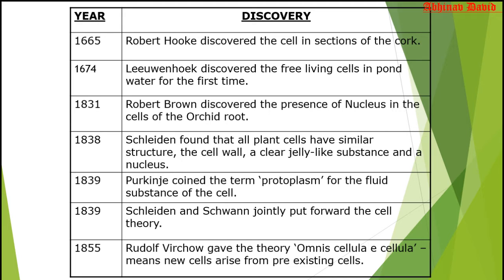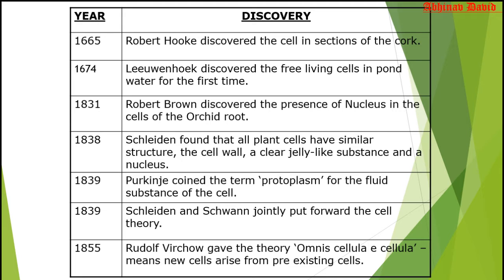Then in the year 1839, Purkinje, also a scientist, coined the term protoplasm. What is protoplasm? The inside of the cell consists of three components which you have already studied: the cell membrane, the cytoplasm and the nucleus.